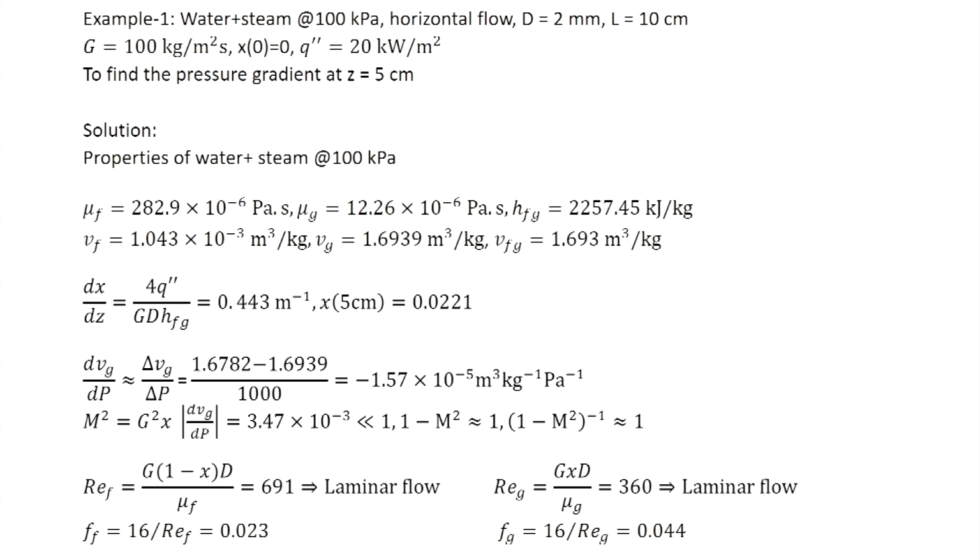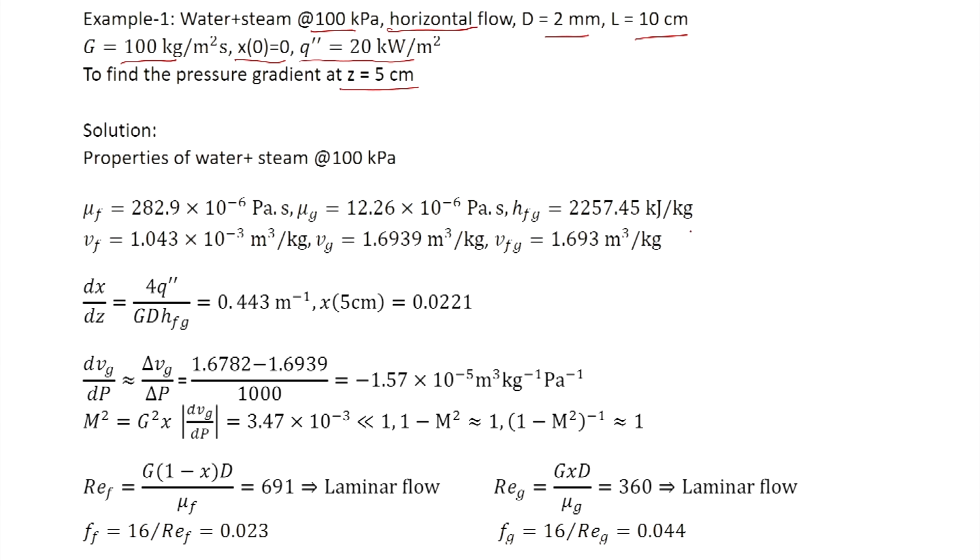In the first problem, it is a water-steam mixture at 100 kilopascal pressure and horizontal flow. Diameter is 2 mm and length is 10 centimeter, mass flux is 100 kg per meter square second, inlet quality is 0 and the heat flux is 20 kilowatt per meter square, and we have to find the pressure gradient at the midpoint z equal to 5 centimeter.